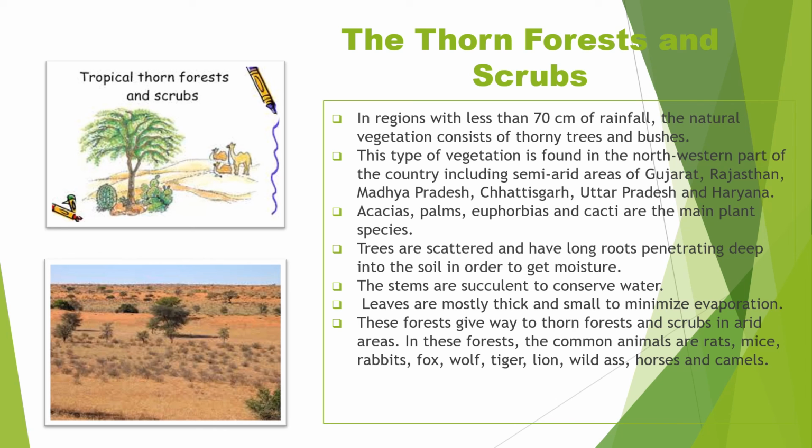Trees are scattered and have long roots penetrating deep into the soil in order to get moisture. The stems are succulent to conserve water. Leaves are mostly thick and small to minimize evaporation. These forests give way to thorn forests and scrubs in arid areas. In these forests, the common animals are rats, mice, rabbits, fox, wolf, tiger, lion, wild ass, horses, and camels.